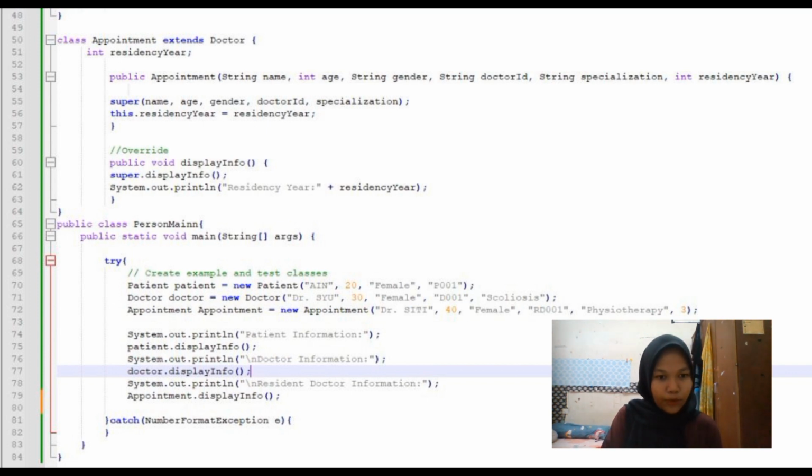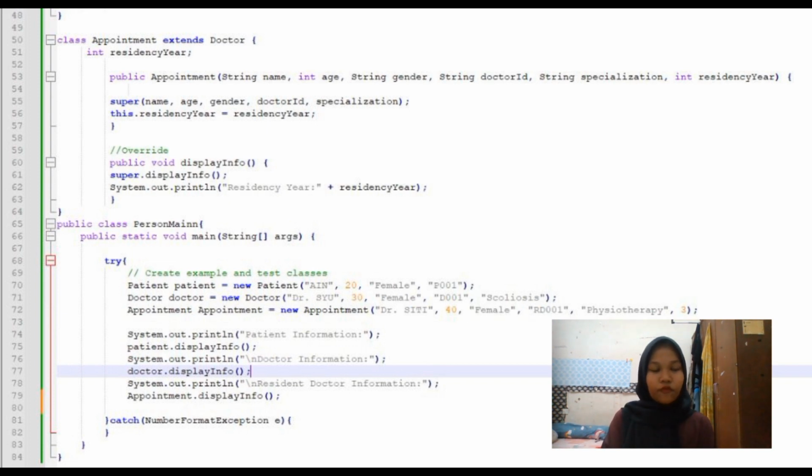Appointment, new Appointment, Dr. Siti, 14, female, RD001, physiotherapy. For System.out.println, patient information, doctor information, and resident doctor information. And then catch NumberFormatException e.